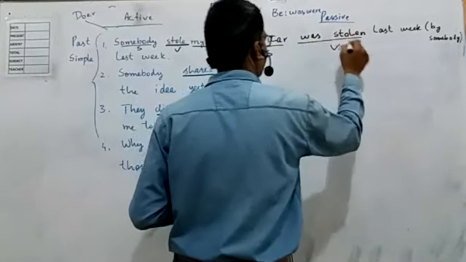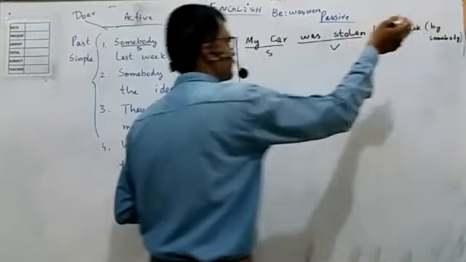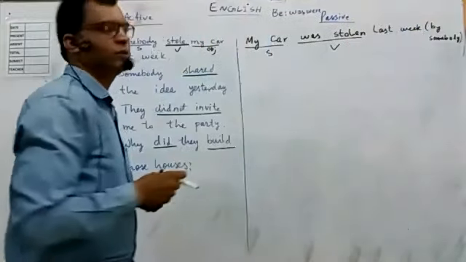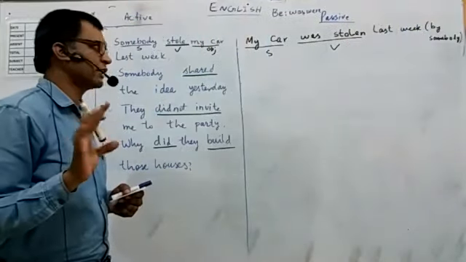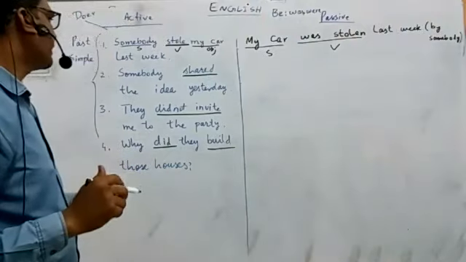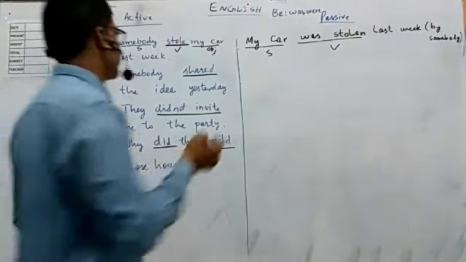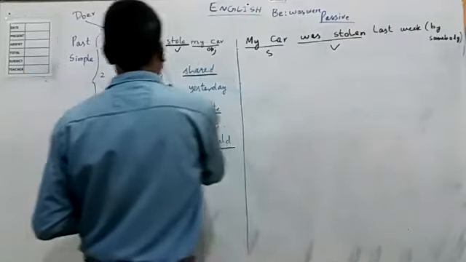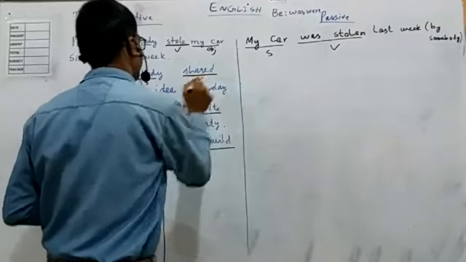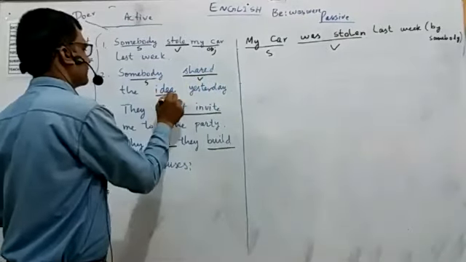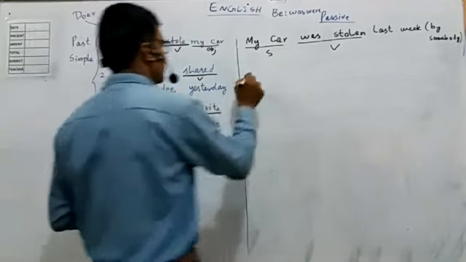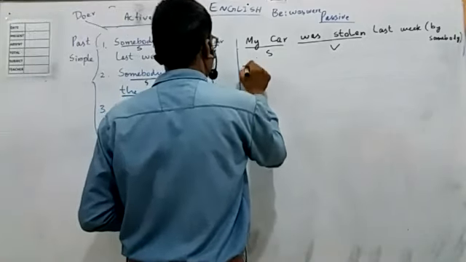Subject, verb, and the object goes into the end if we want to use that. Somebody shared the idea yesterday. Similarly, subject, verb, object. So the object will become the subject.